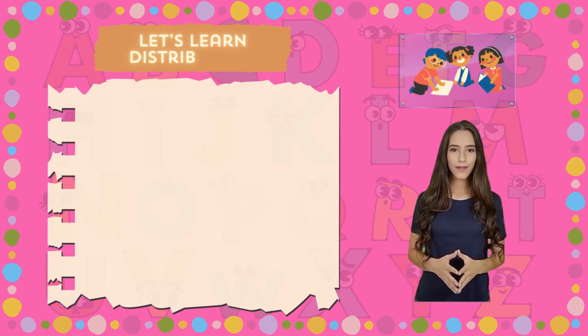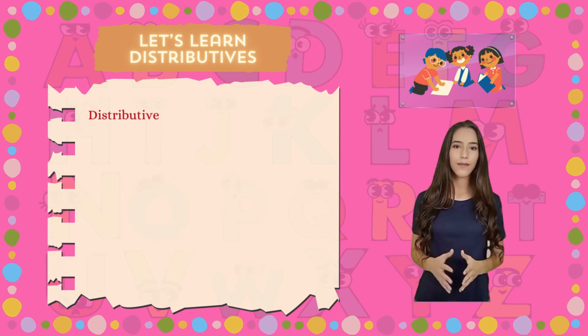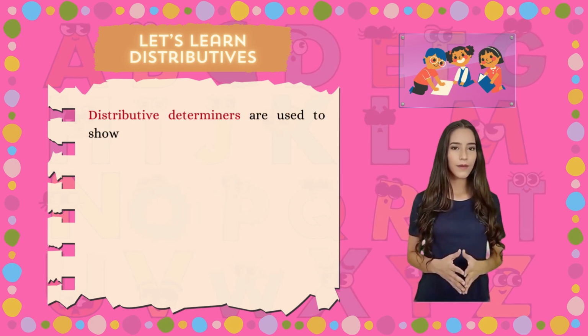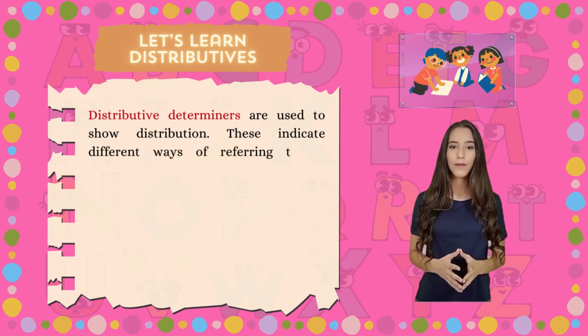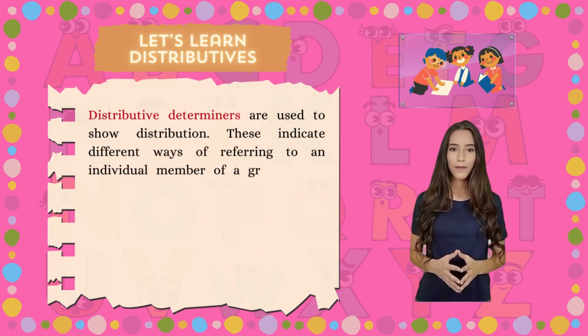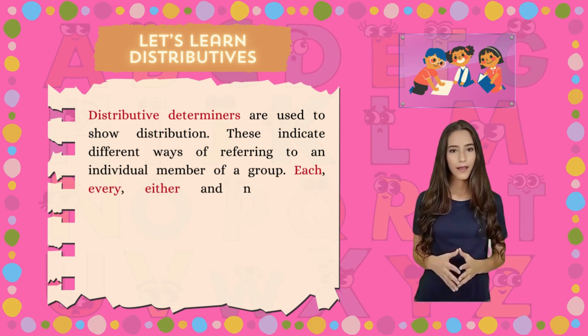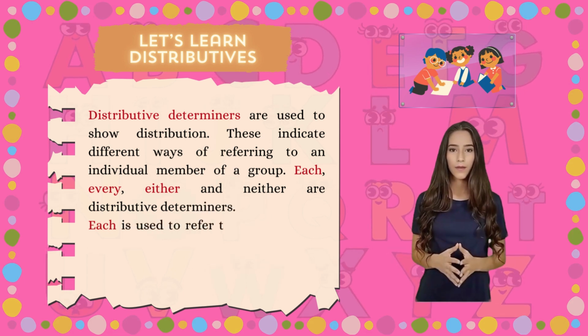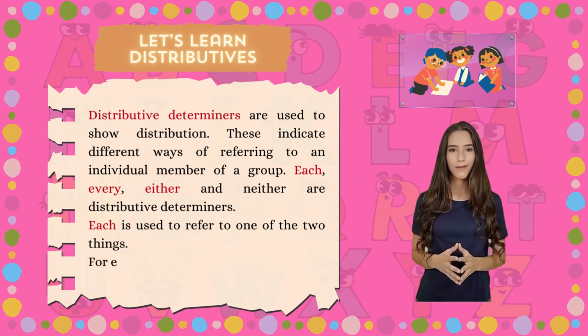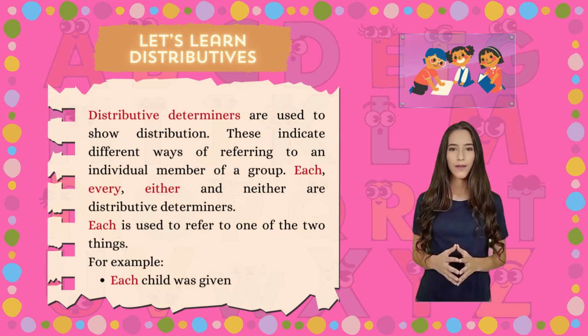Let's learn distributives. Distributive determiners are used to show distribution. These indicate different ways of referring to an individual member of a group. Each, every, either and neither are distributive determiners. Each is used to refer to one of the two things. For example, each child was given a task.